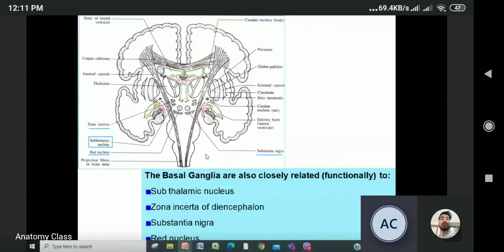Other structures which are closely related to the basal ganglia are the subthalamic nucleus. Look at here, this is the subthalamic nucleus. Zona incerta, the zona incerta of the diencephalon, and substantia nigra. Most probably you are familiar with this. In the midbrain you have studied substantia nigra and red nucleus. You know about the red nucleus. So this is the red nucleus. These are the structures which are closely related to the basal ganglia.